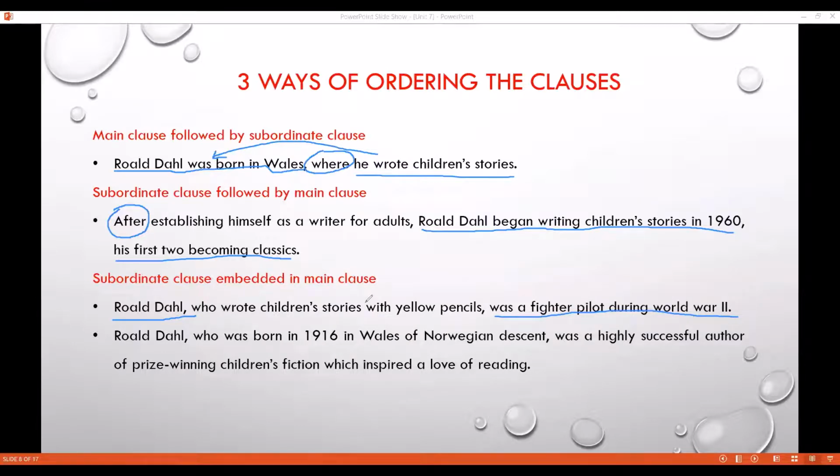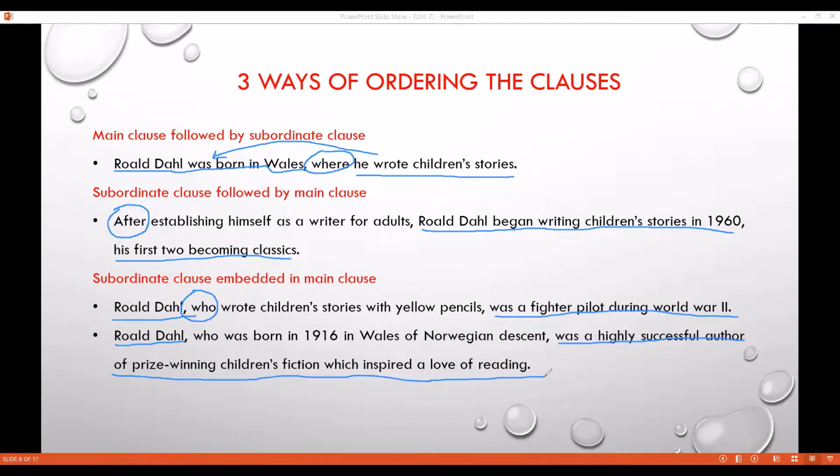Okay, Roald Dahl was a fighter pilot during World War II. It's a complete sentence. The connective is the thing which tells you I am a subordinate clause. So who wrote children's stories with yellow pencils is a subordinate clause. We are not asking a question. It is not that who, okay? Who is not a WH question right now. Who is a connective right now. Remember, it is a connective here.